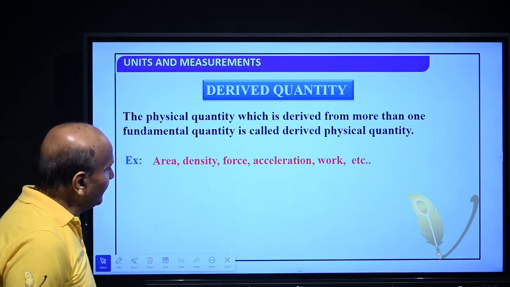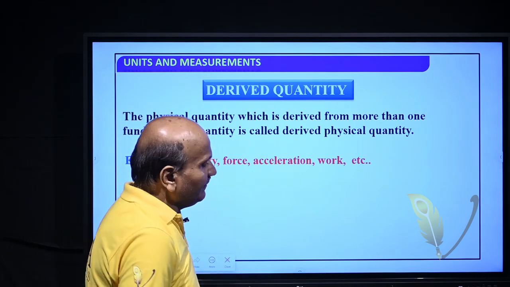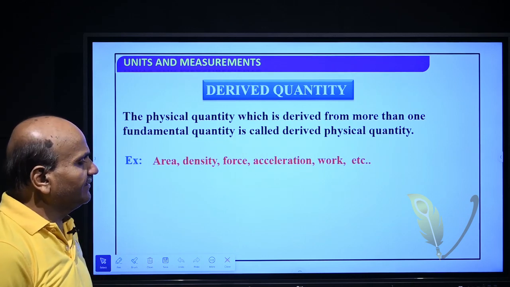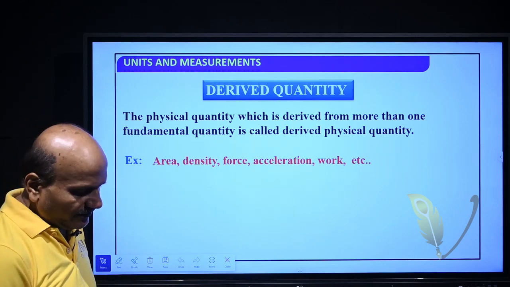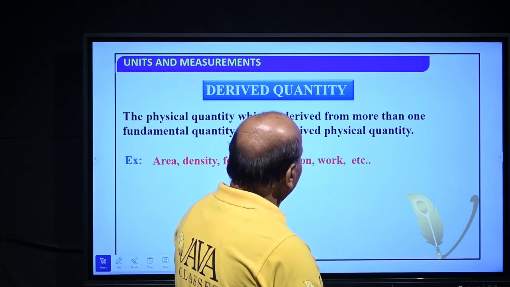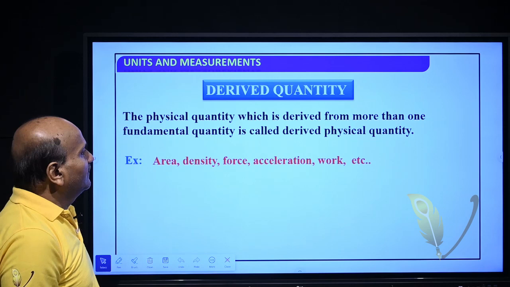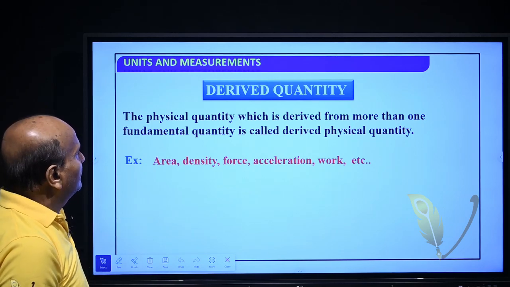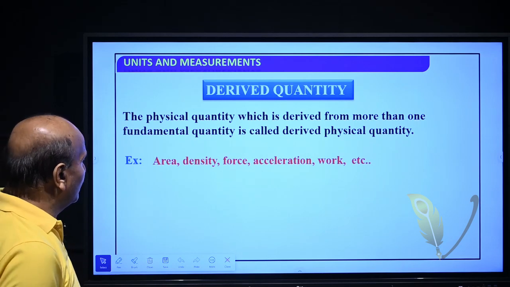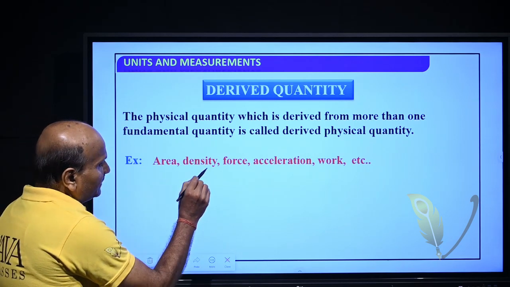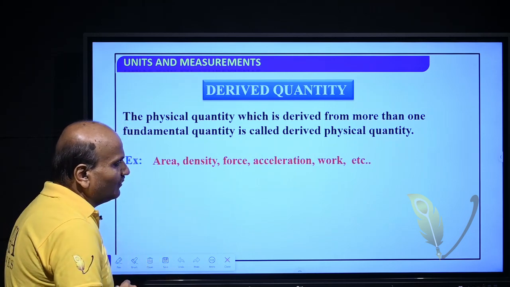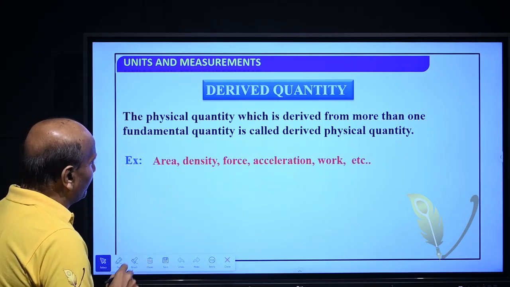What are derived quantities? The physical quantities which can be derived from more than one fundamental quantity are called derived quantities. By using fundamental quantities, we can derive these physical quantities. Examples: area, density, force. Area is equal to length into length, so here we use the fundamental quantity length.